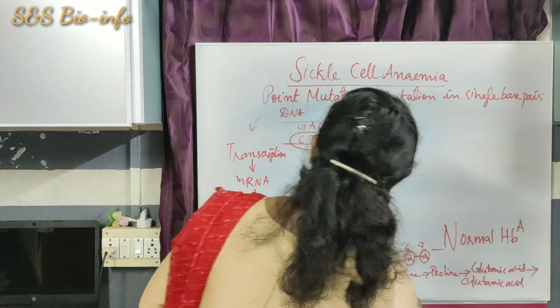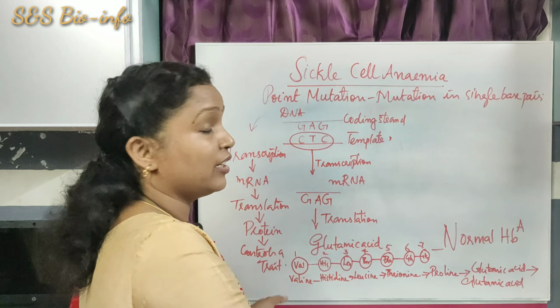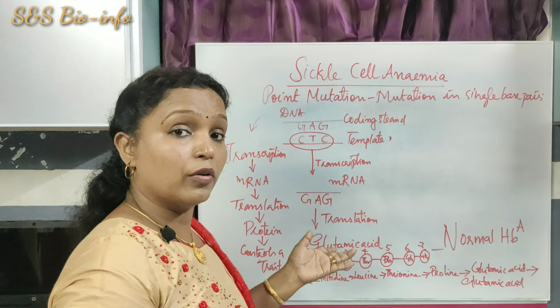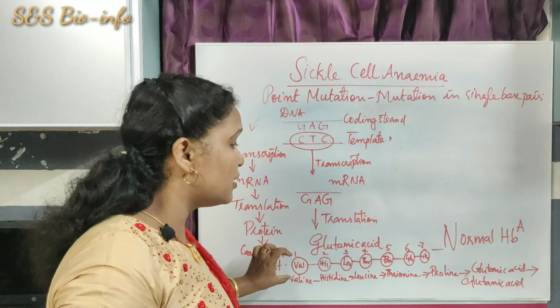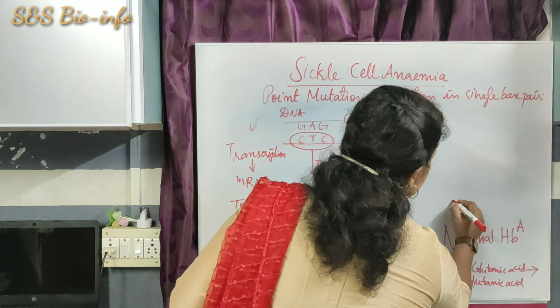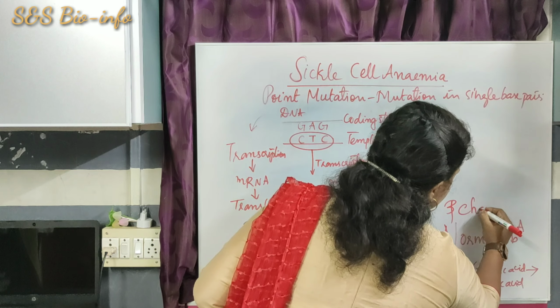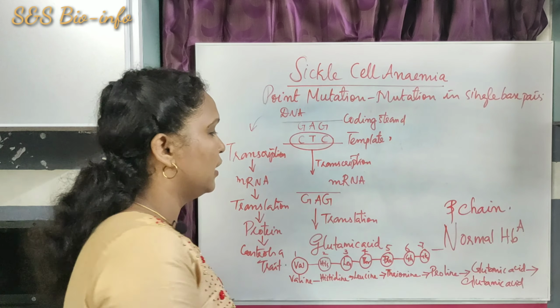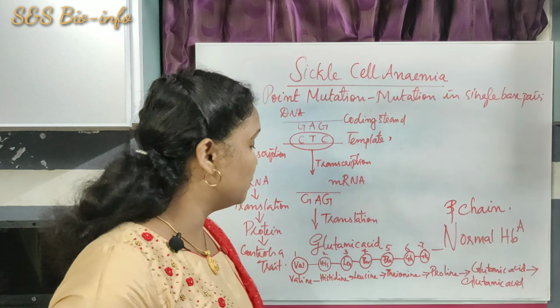This is a segment of the beta chain. The beta chain consists of about 146 amino acids. This is only a single portion of the beta chain. It is the beta chain of the normal hemoglobin, that normal HbA chain.